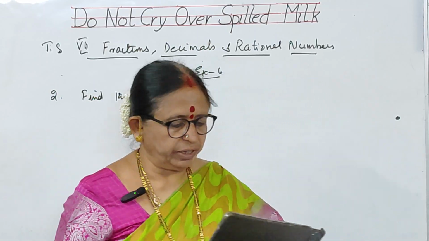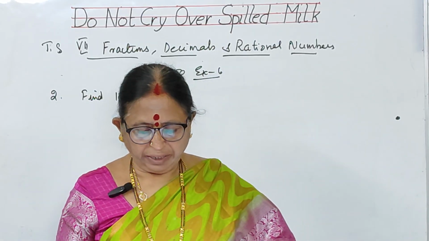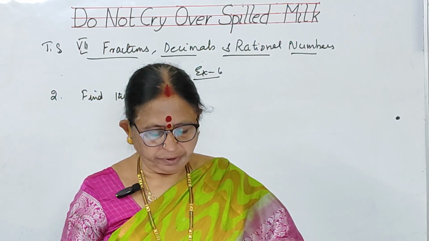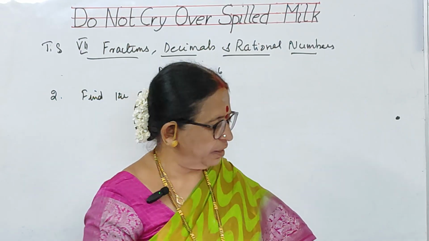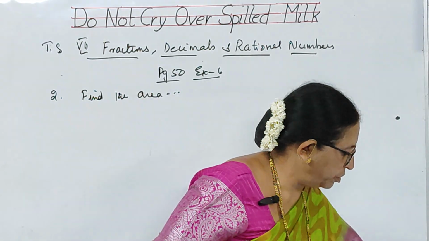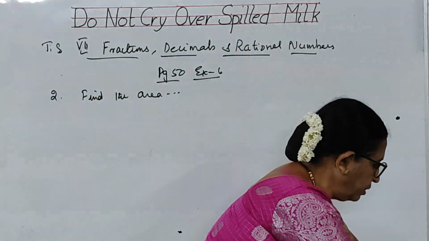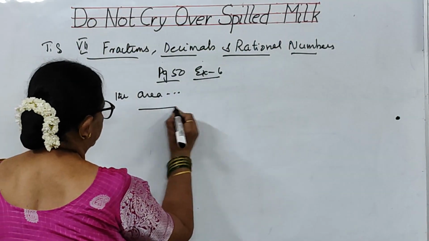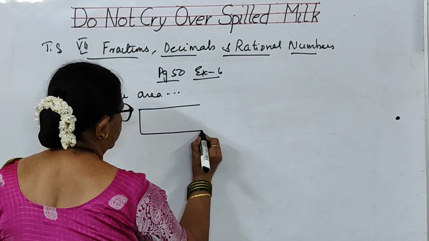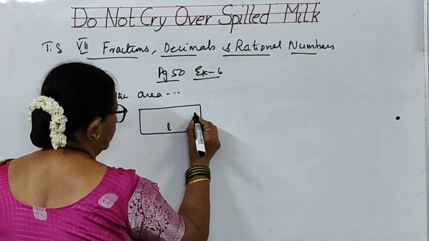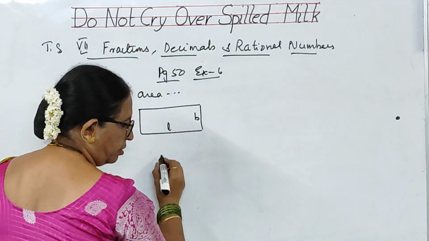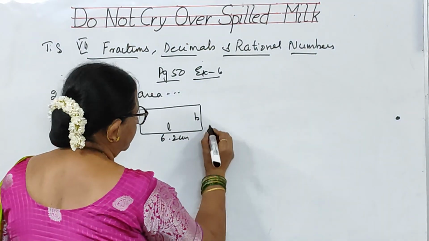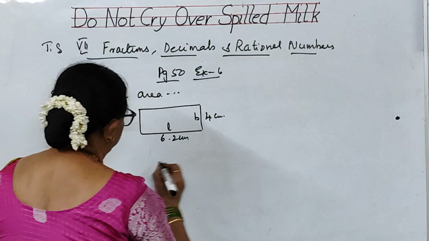Find the area of a rectangle whose length is 6.2 centimeters and breadth is 4 centimeters. So same as that of the earlier problem. You have got a length. There is a rectangle. The length and breadth. Length is given as 6.2 centimeters and breadth is given as 4 centimeters.